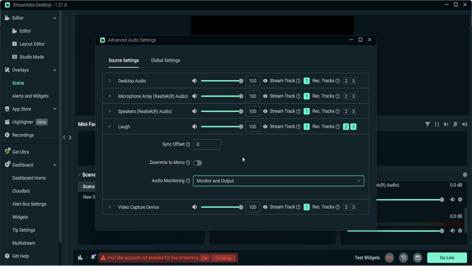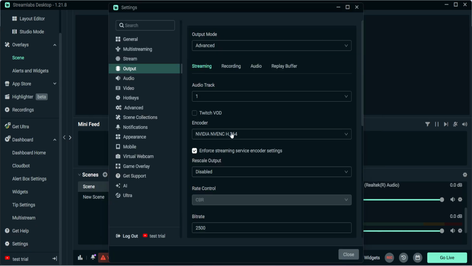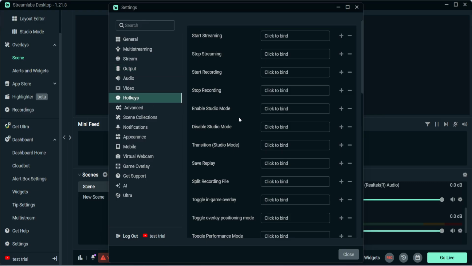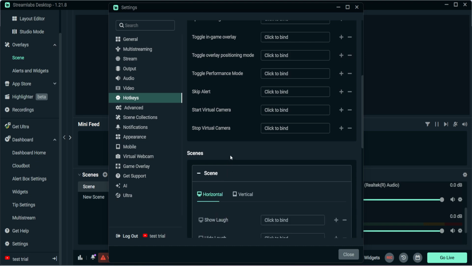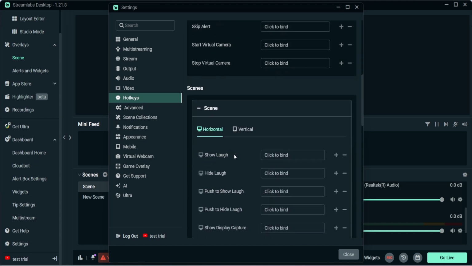Next, click Settings and then go to Hotkeys. In the Hotkeys section, click Scene to view the controls related to your current scene and its sources. Find the source you added and then enter a hotkey for Show and another hotkey for Hide. This gives you a fast way to trigger the visibility of the media source during your stream. Since the sound effect is attached to that source, using Show and Hide can help you control when it activates.